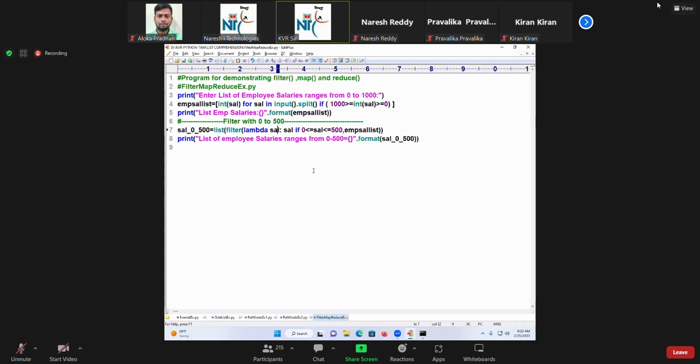So what is this now? Expression to be taken. How do you need to filter it? Sal of it. If this is the one, what is it returning? No need to return this sal. True or false. True means what? The element will be selected.